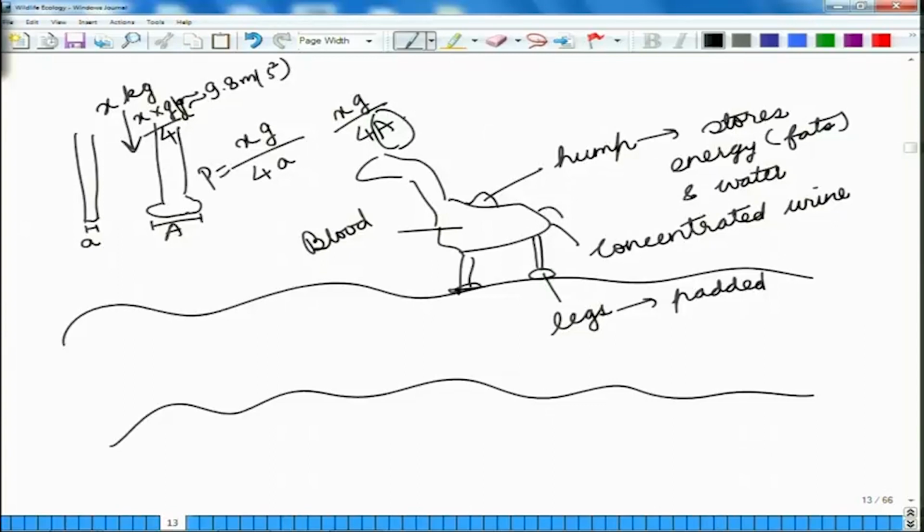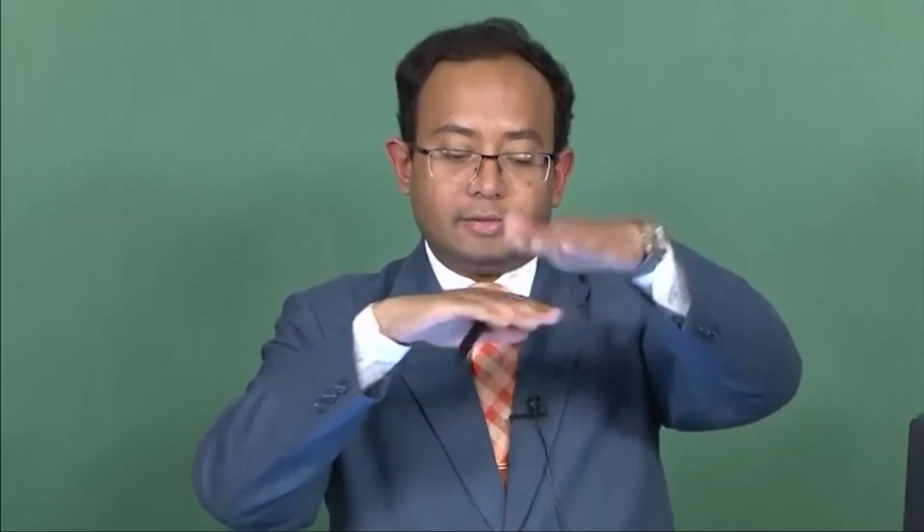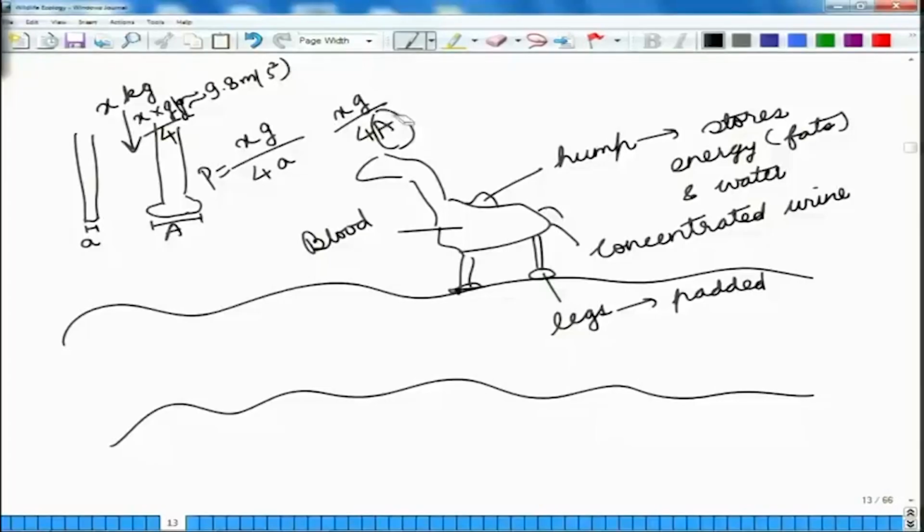So, if you have less pressure, how it helps is that if you have sand and a pointed leg, it will go inside the sand, whereas if you have a padded leg, then because the amount of pressure is less, the animal will be able to walk on this sand. So, this is also another adaptation that is there in the animal.